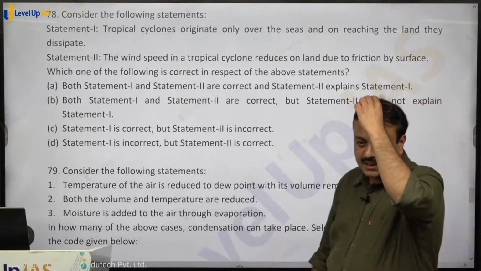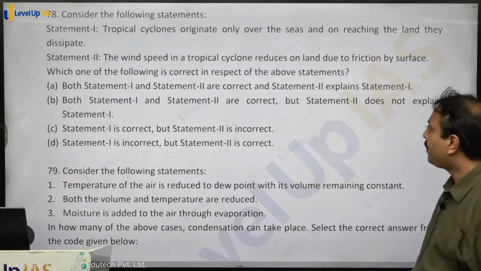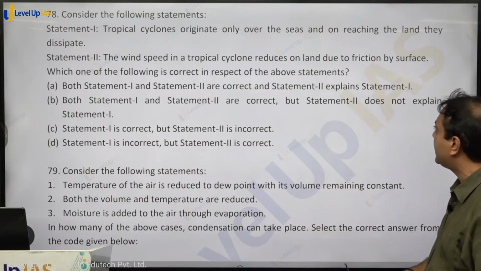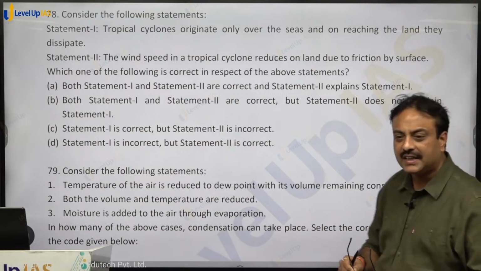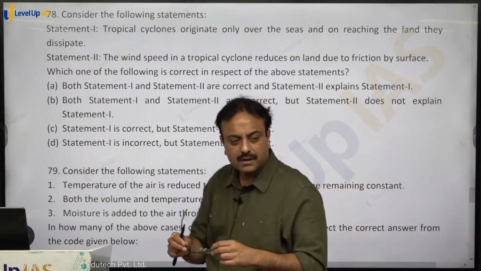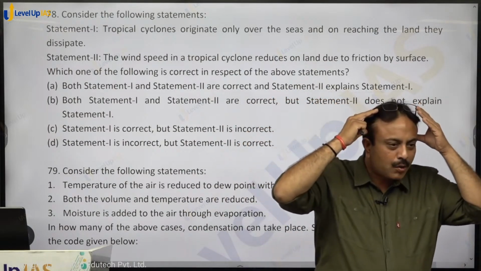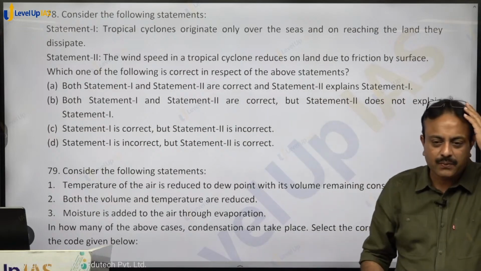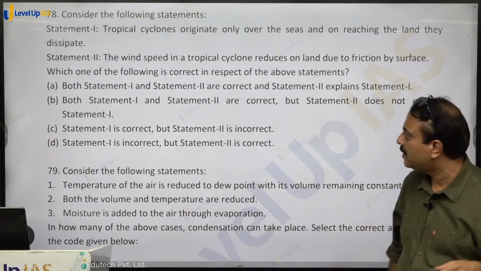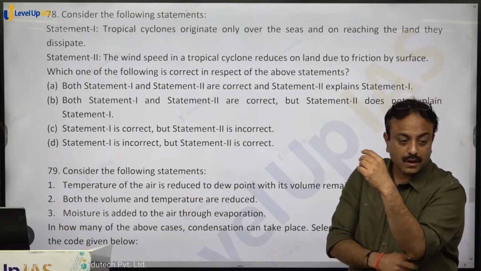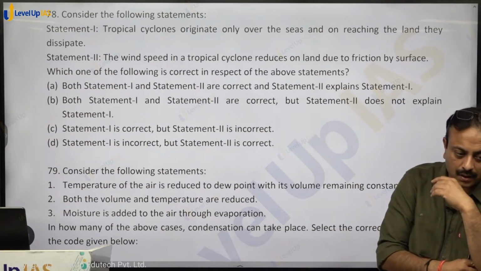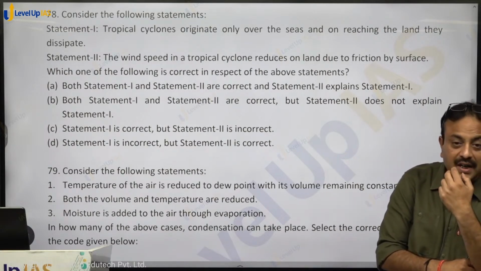Consider the following statements. Statement 1: Tropical cyclones originate only over the seas and on reaching the land they dissipate. False? It's true, 100%. Tropical cyclone is always formed over the sea surface. On reaching the land it may dissipate. So that is a special case.